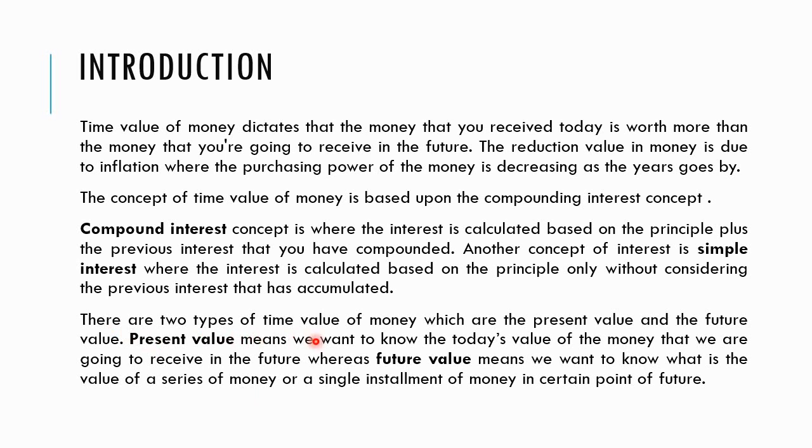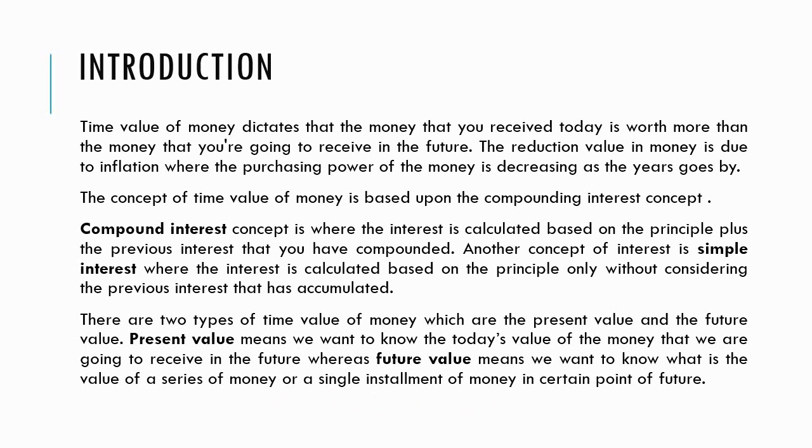So there are two types of time value of money, which are present value and future value. Present value means we want to know today's value of the money that we're going to receive in the future. Whereas future value means we want to know the value of a series of money or a single instrument of money at a certain point in the future, meaning that I know I'm going to receive, let's say, 10,000 in 10 years.